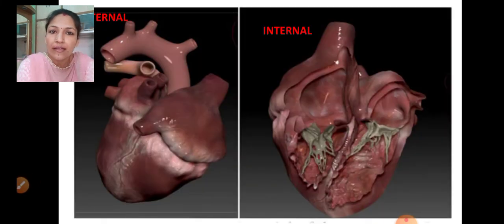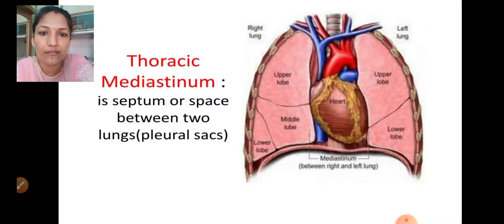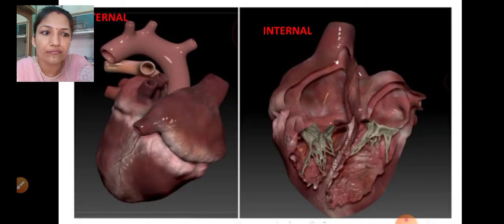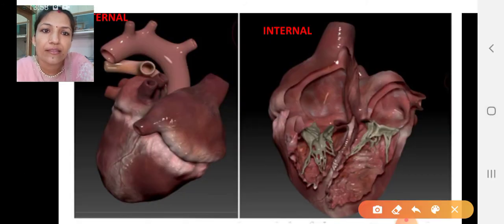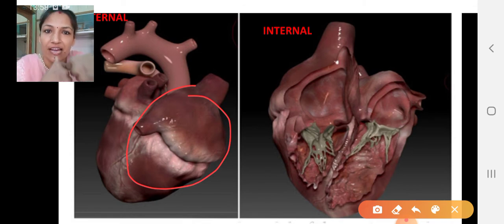Now, these two pictures which are visible on your screen are representing the external structure and internal structure of the heart. So this one, as you can see, is looking like this. That's why it was told in the starting, its size is similar to that of a closed fist, a clenched fist.